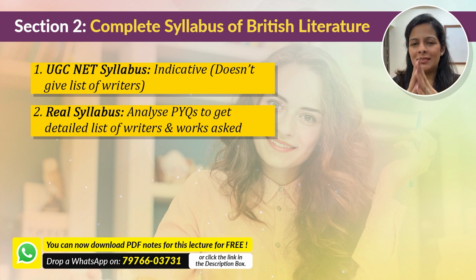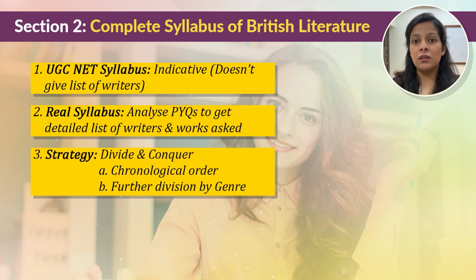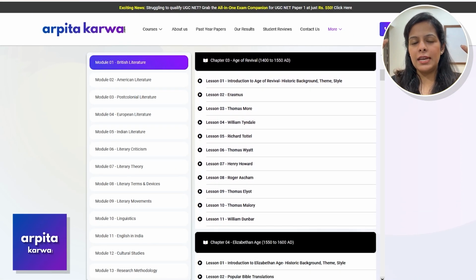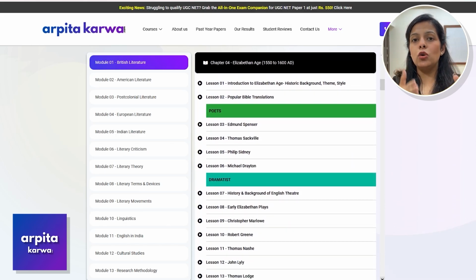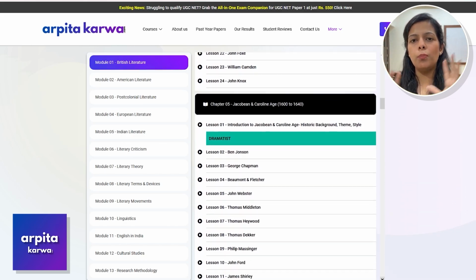And the only simple way you can do this is by using the same technique that Britishers used to conquer India, and that was the divide and rule technique. You have to divide the humongous British literature syllabus into smaller actionable steps so that you can focus on one step at a time, and sooner you will be able to complete the entire syllabus. Okay. So what I have done is that I have divided the entire British literature syllabus into 12 ages, starting from the Anglo-Saxon age all the way up to the postmodern age.